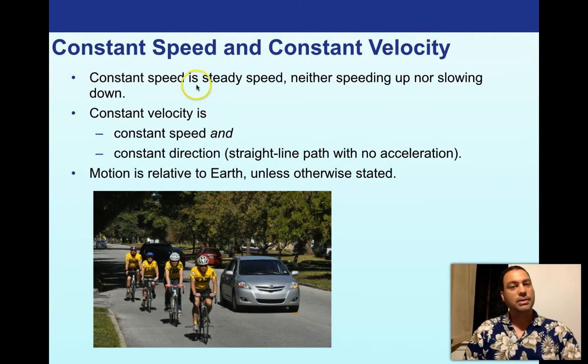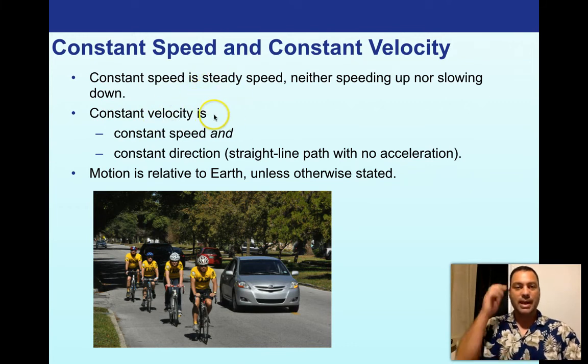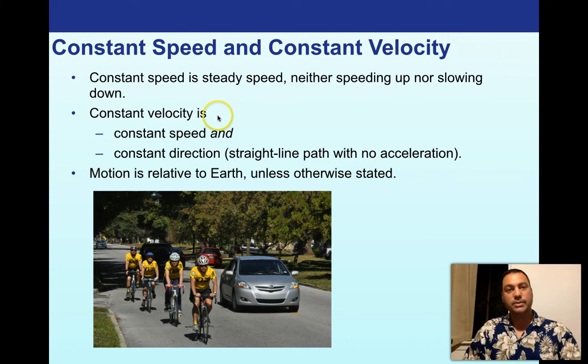Okay, let's talk about constant speed and constant velocity. So constant speed is steady speed, neither speeding up nor slowing down. Constant velocity, however, is a little different. So keep this in mind. Remember, speed is a scalar, so it doesn't care about direction. Velocity is a vector, right? So constant velocity is constant speed and constant direction, which is a straight line path with no acceleration.